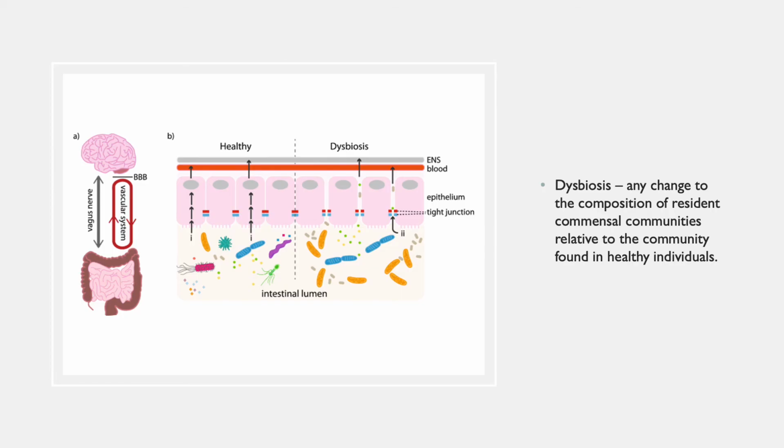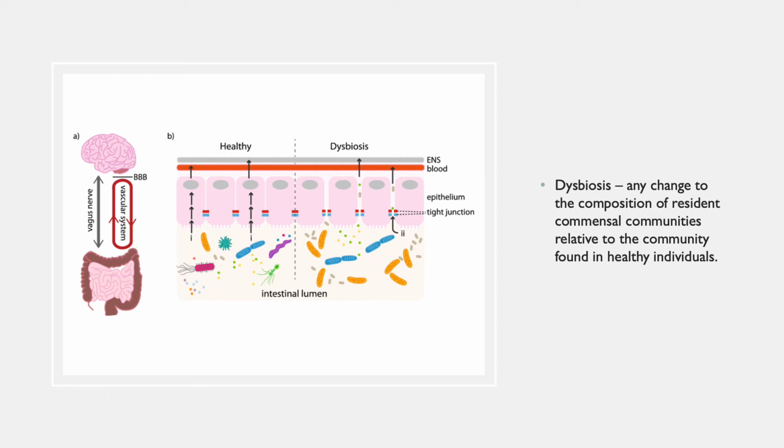It's important to understand what dysbiosis is before we move on. So there's a definition, but I'm going to simplify it by saying that dysbiosis is a change or a difference in what the normal microbiome would be of an area. So now let's look over here on the left side at A, where you see the central nervous system, the brain up there, is connected by the vagus nerve to the enteric nervous system down here. So if there are changes in the microbiota down here in the intestine, they have a direct pathway where they can affect the central nervous system. So the brain and the spinal cord, which are affected in ALS.